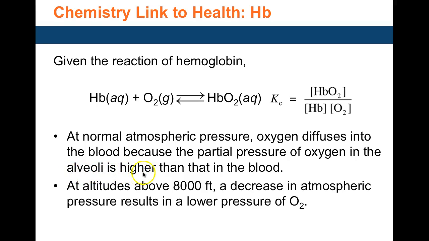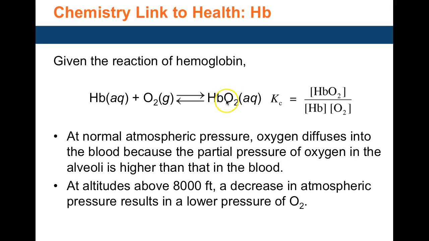So if there's less oxygen in the lungs, the tendency is that the HbO2 of the blood will start breaking down to provide more oxygen into the alveoli in order to maintain the equilibrium.